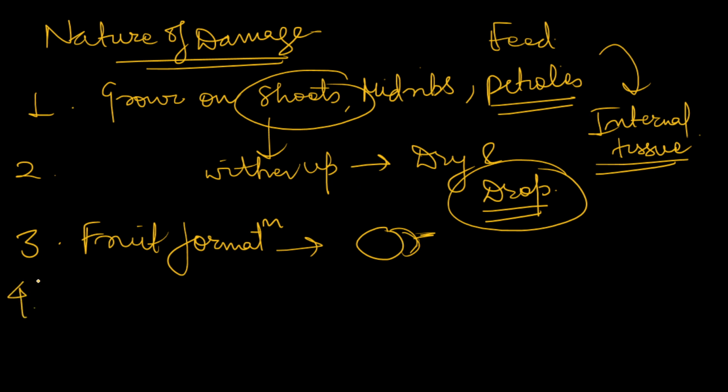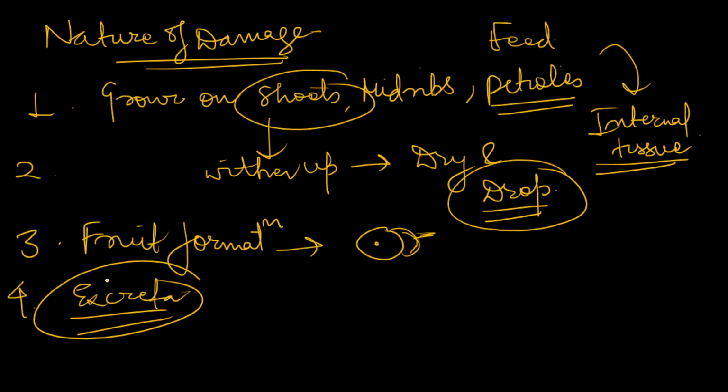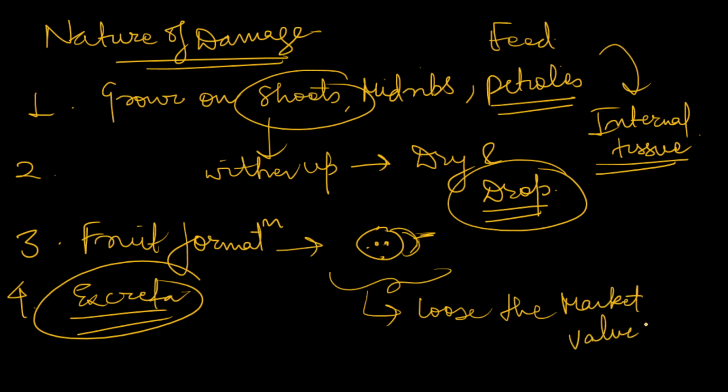There is a huge loss of production. Next, they also sometimes plug their excreta into them. They will go inside, excrete inside and come out. So it also reduces the quality of our vegetable. I have just discussed that these circular holes you will be able to see on the plants. All these things make the vegetable lose its market value. Secondly, it will not be the best for human consumption.